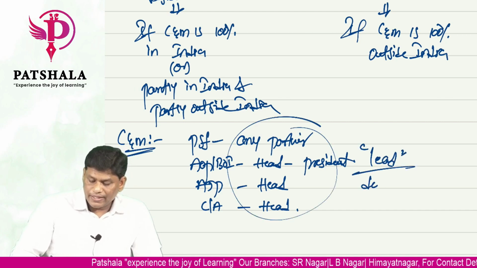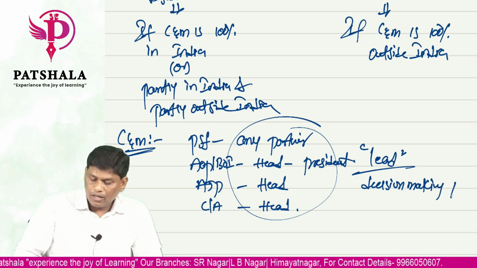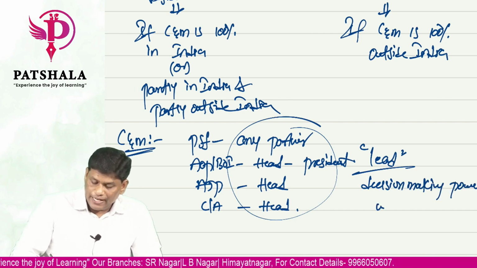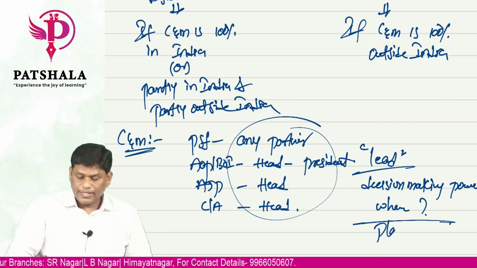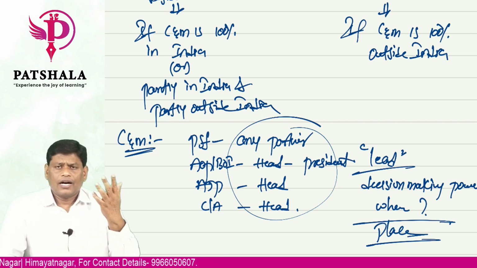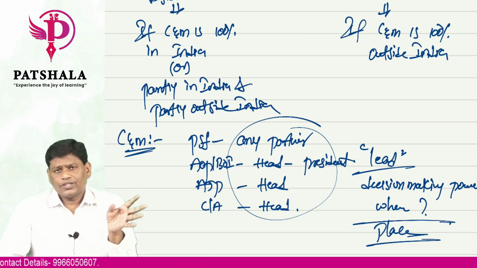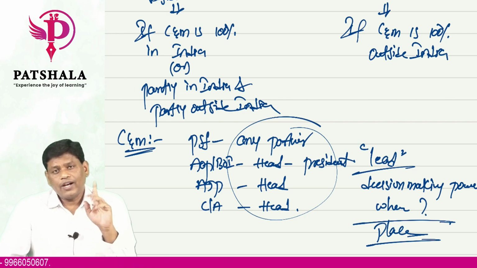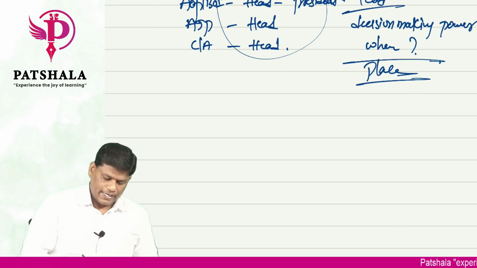Who is having that decision-making power? And where are they making the decisions? That place will determine the residential status. If 100% in India, they are resident. Partly outside India, also they are resident. 100% outside India, they are non-resident. So this is all the residential status